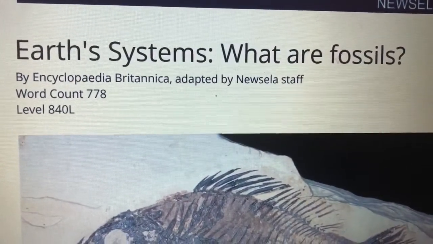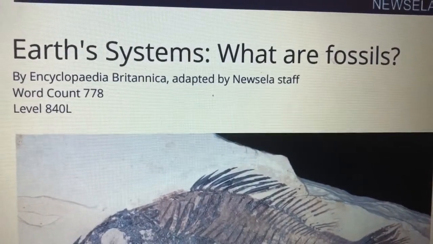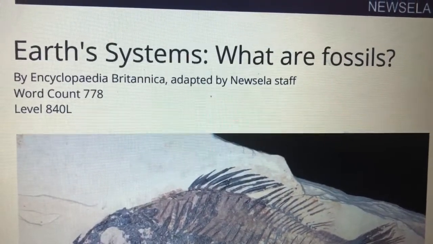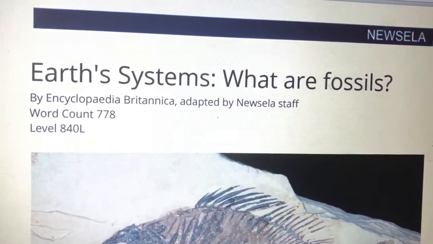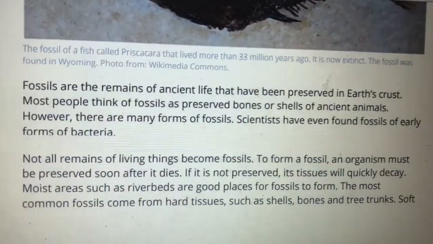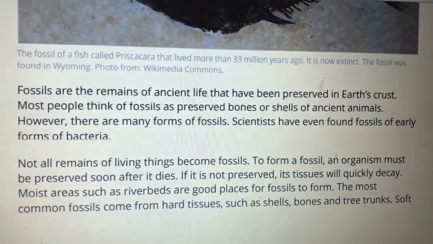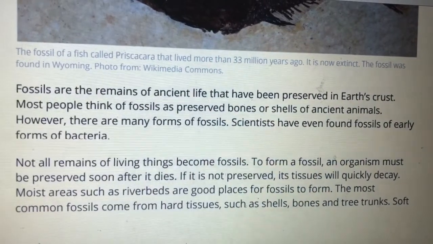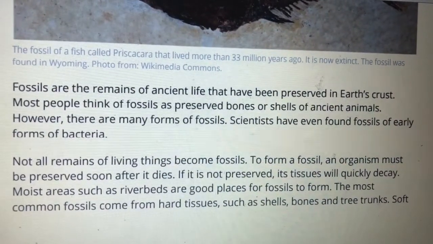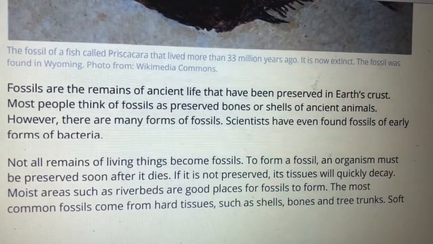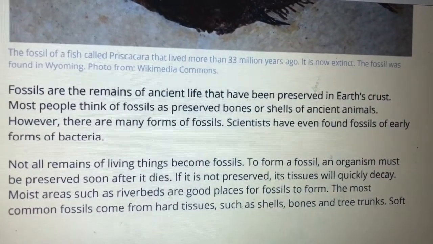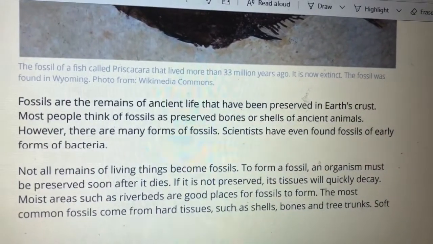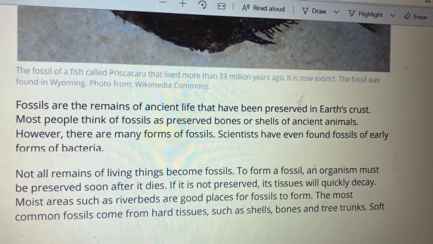It says Earth's Systems. What are fossils? By Encyclopedia Britannica, adapted by Newsela staff. Let's go ahead and start reading. Fossils are the remains of ancient life that have been preserved in Earth's crust. Most people think of fossils as preserved bones or shells of ancient animals. However, there are many forms of fossils. Scientists have even found fossils of early forms of bacteria.